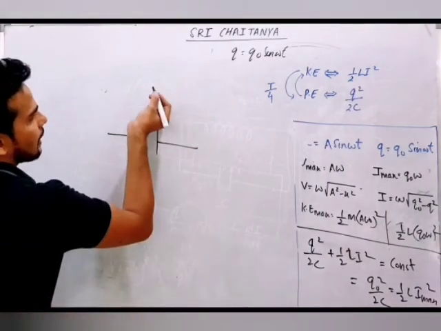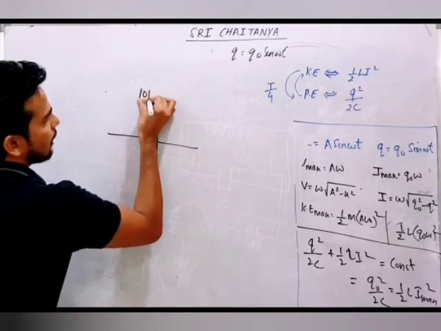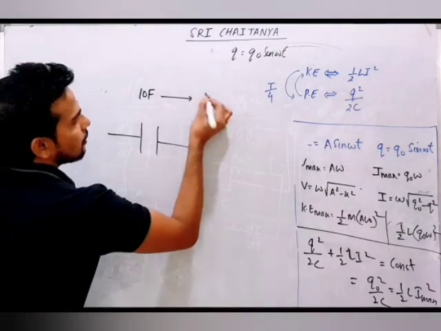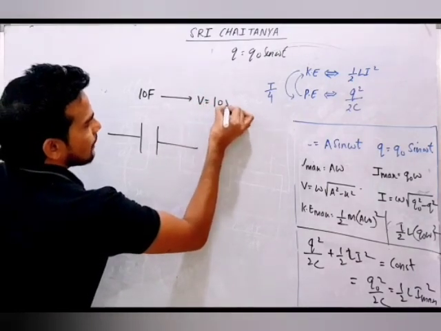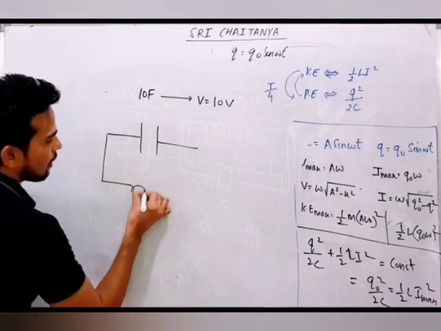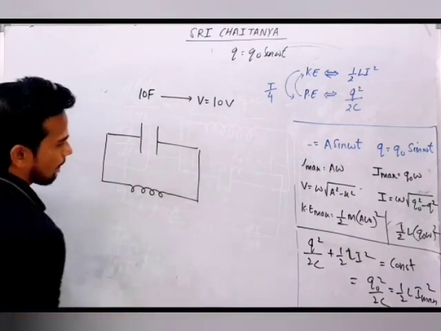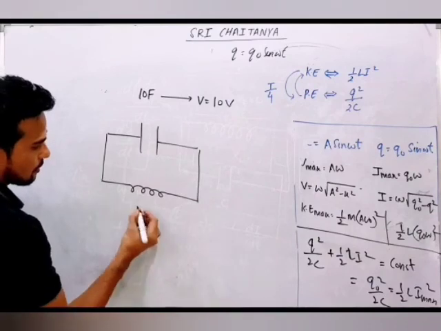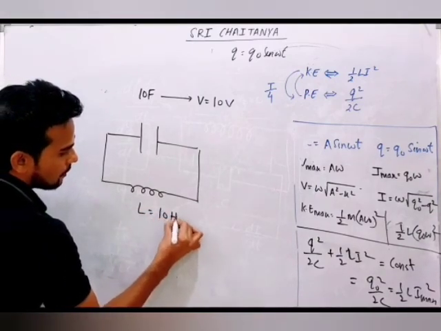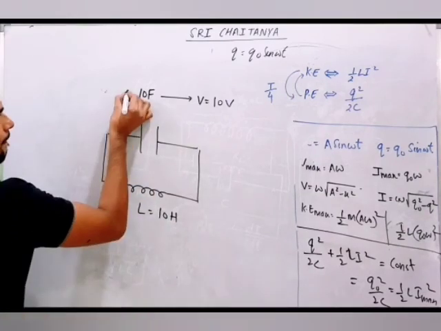This capacitor has capacitance of 10 farad. I have charged this capacitor to a voltage of 10 volt. Now I connected it to an inductor. For this inductor, L is given, for example, 10 Henry.